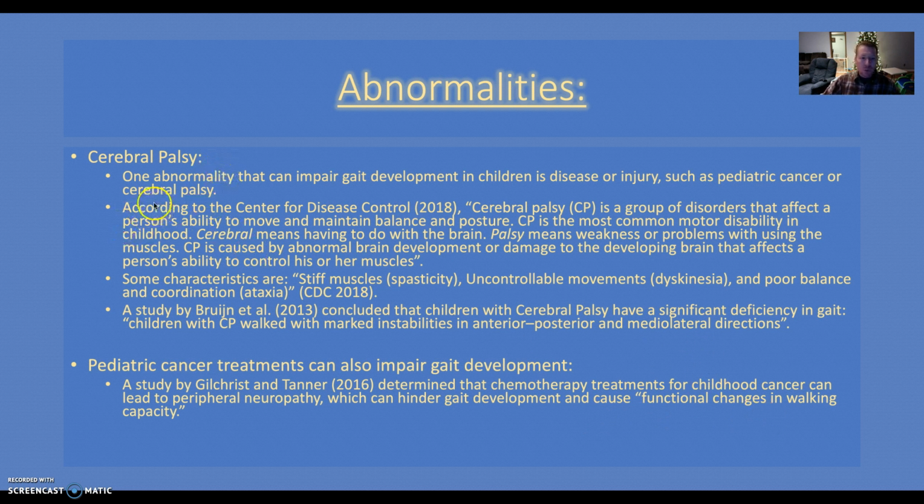Cerebral palsy is one abnormality that can impair gait development in children, along with disease or injury such as pediatric cancer. According to the Centers for Disease Control, cerebral palsy is a group of disorders that affect a person's ability to move and maintain balance and posture. So these abnormalities are going to make it hard for children to develop appropriately with their gait.